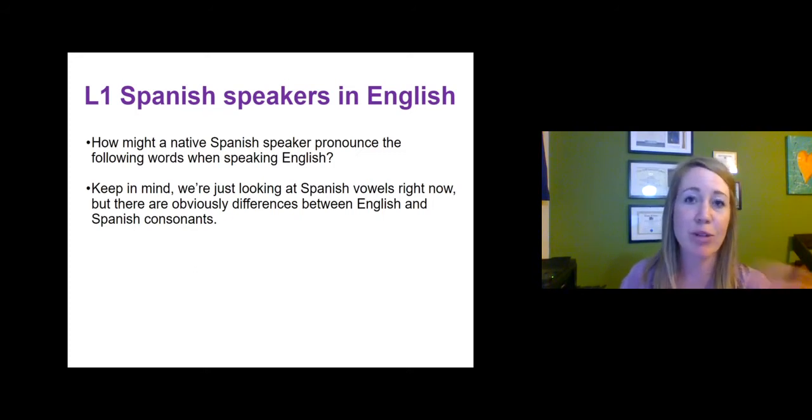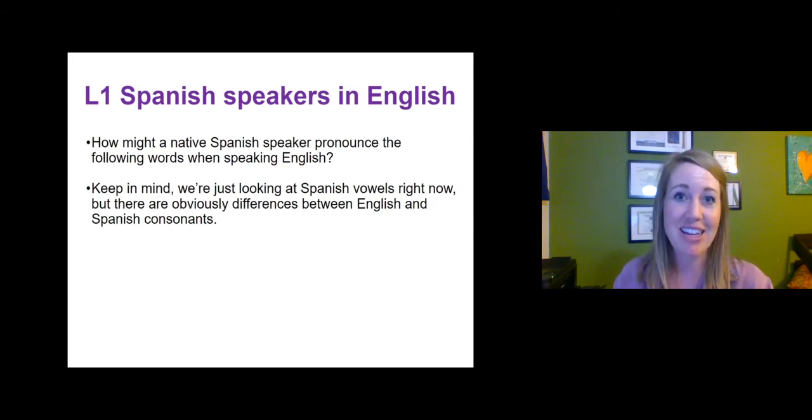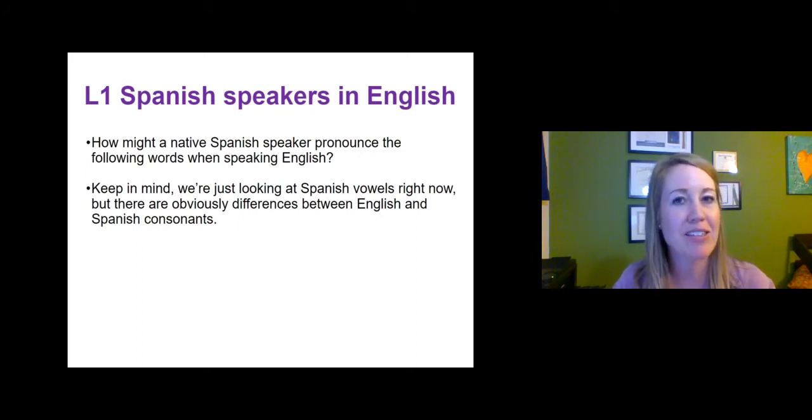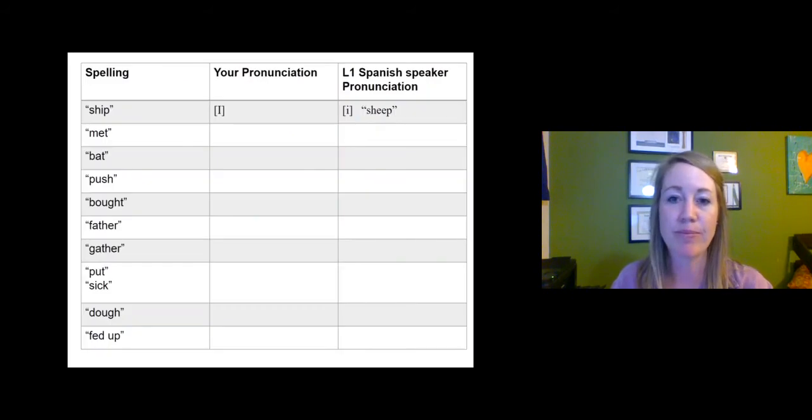So just keep in mind with this exercise right here, we're just going to be looking at Spanish vowels right now, but we're going to look at English in a second, right? So we're not going to just tease Spanish speakers, we're going to tease English speakers like myself in a second as well. Now, we're just looking at vowels, but there are different consonants between Spanish and English as well. So we could apply this to all of the phonemes. For this example, let's just look at vowels though.